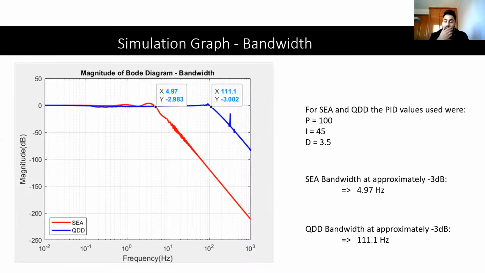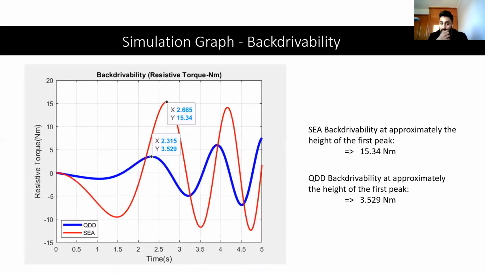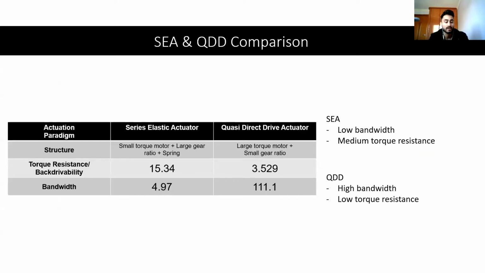And for the SEA and QDD, I used the PID values of 145 and 3.5 respectively. And the SEA bandwidth was taken at the -3 decibels line, which is about 4.97 hertz. And the QDD bandwidth was taken at the same line at about 111.1 hertz. And here we have a simulation graph for backdrivability, where the backdrivability is taken at the height of the first peak, and SEA backdrivability comes out to be 15.34 Newton meters, and QDD backdrivability comes out to be 3.529 Newton meters.